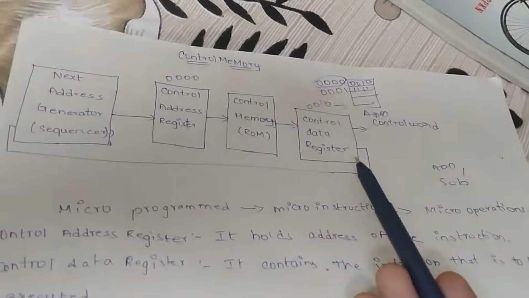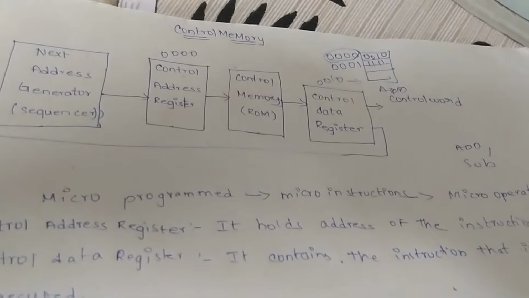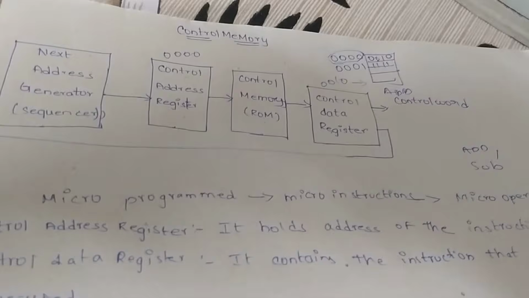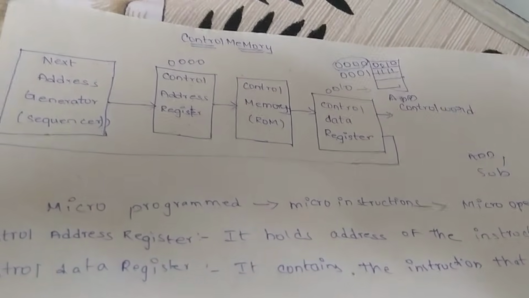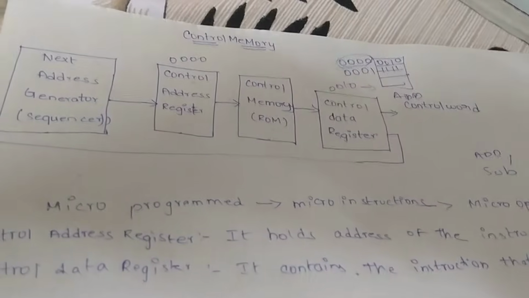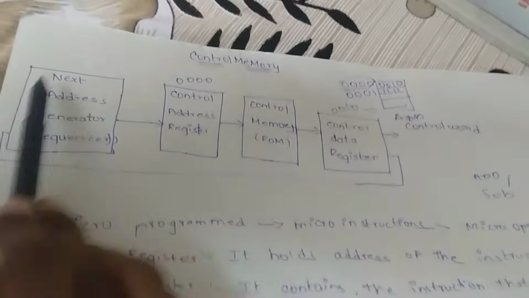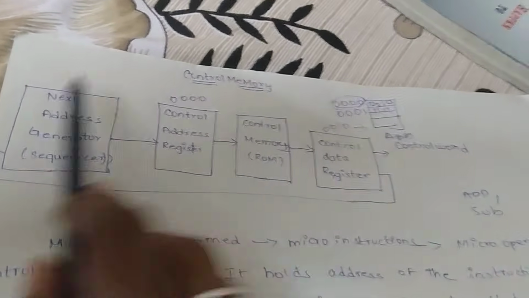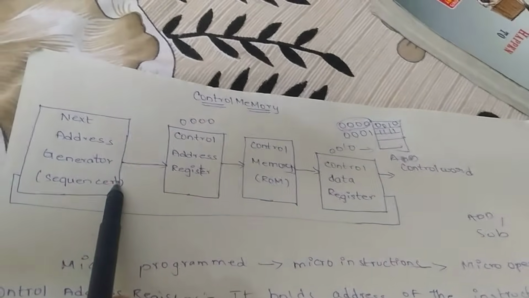That means suppose the control data register is executing the first instruction, that is 0010. Suppose the next instruction to be executed is 1111. This next instruction address is stored in the next address generator. That means the 0001 address is stored in the next address generator.